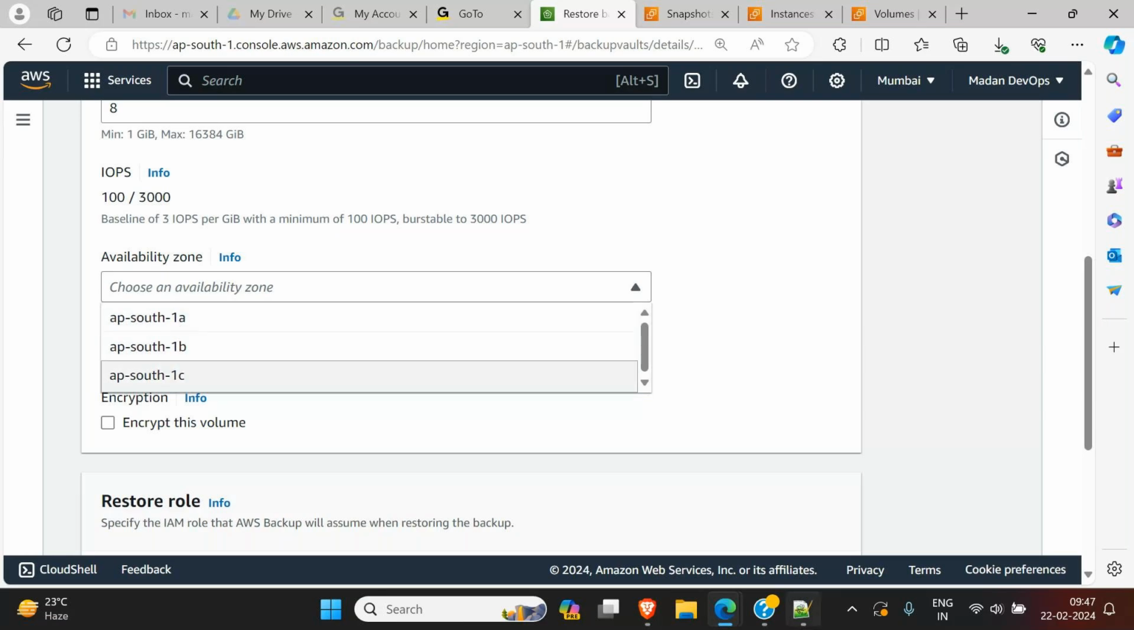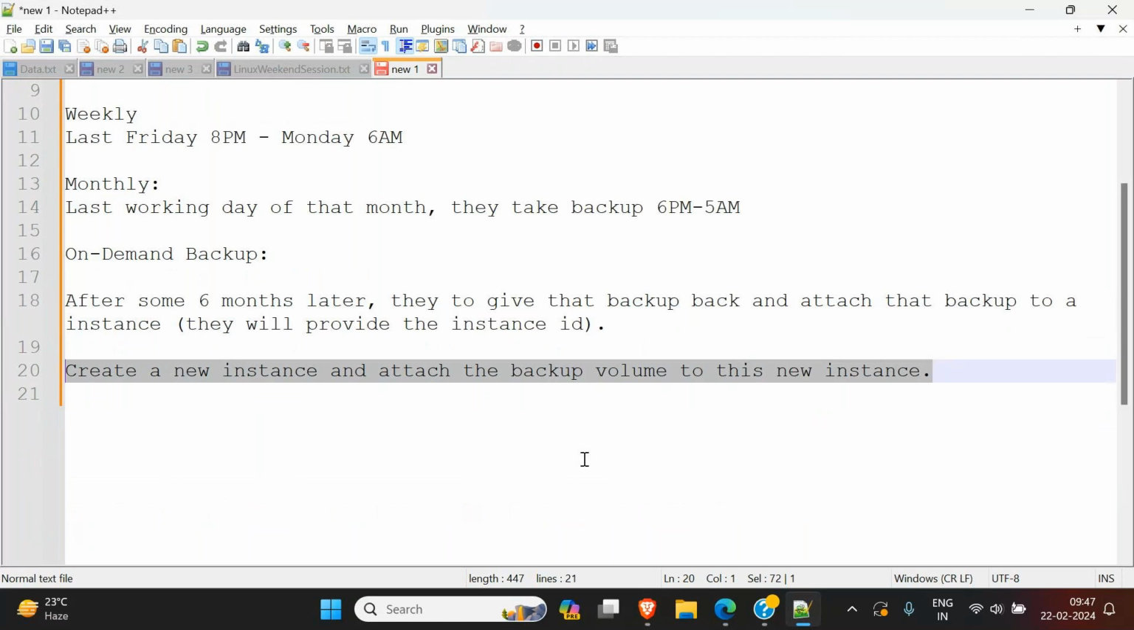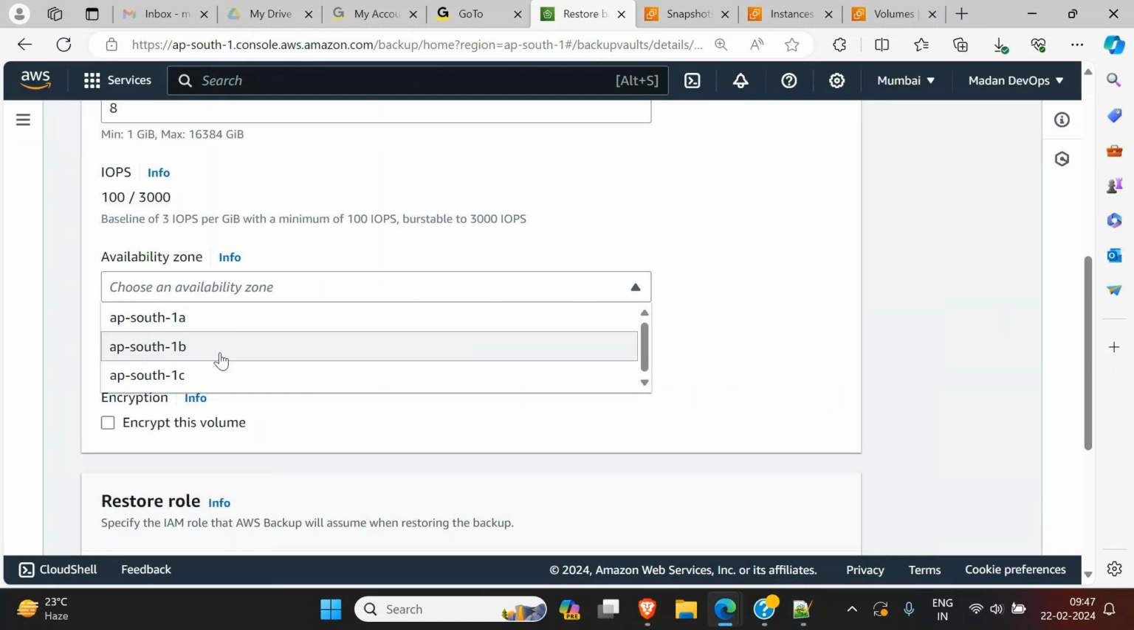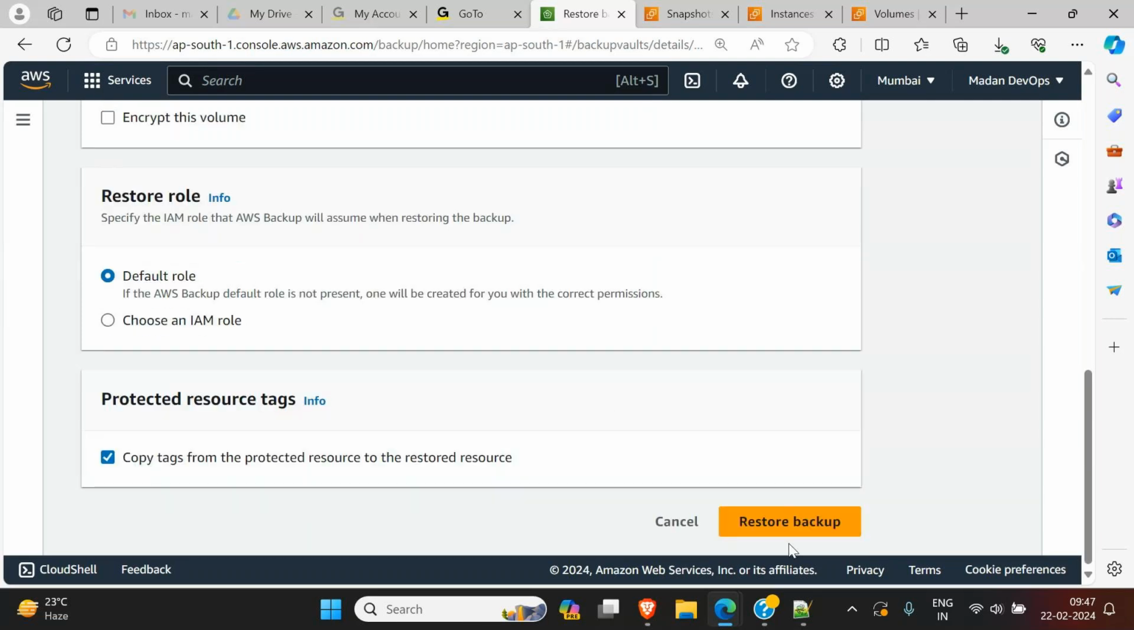But if you come to the second case, where they say that we don't have an instance, then no problem, you can pick any zone. But if suppose you selected 1A, then your instance also should be created in the same building, that is in the same zone, 1A. That care you have to take. Okay, as of now I'm taking 1A. Then just come down and click on restore backup.